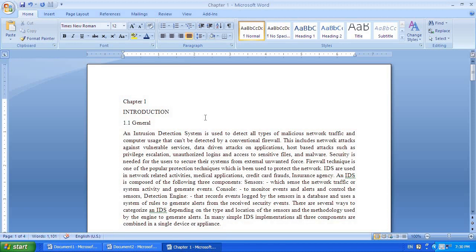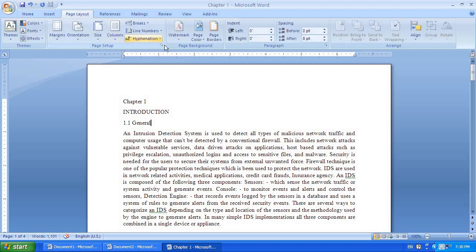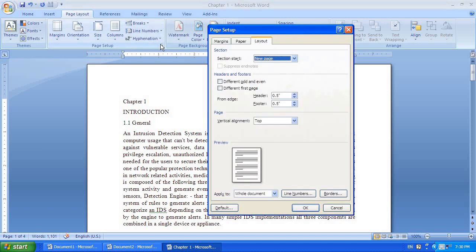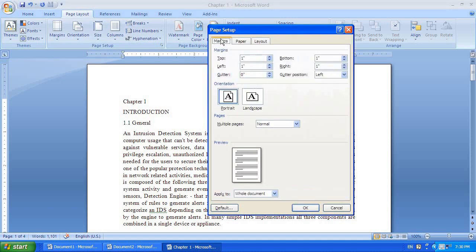The third one is page margins and paper size. For this, go to the Page Layout tab and click it here. It will show the margins. You need to set top, bottom, left and right, everything as 1, 1, 1, 1 inches.